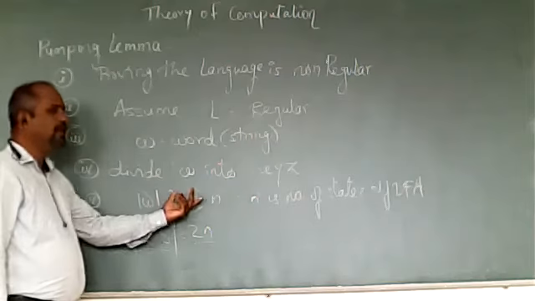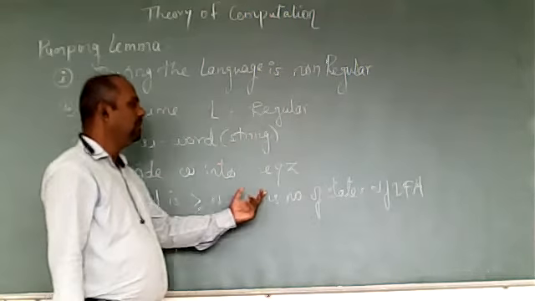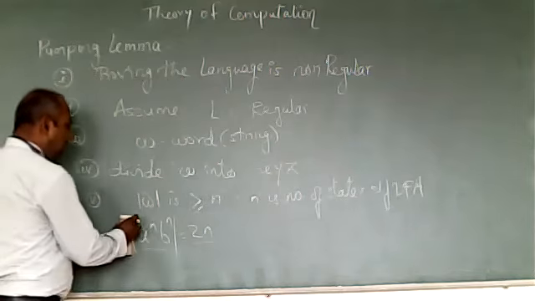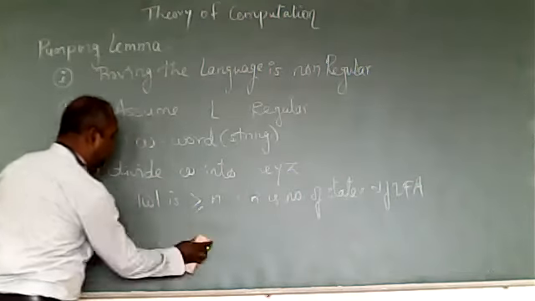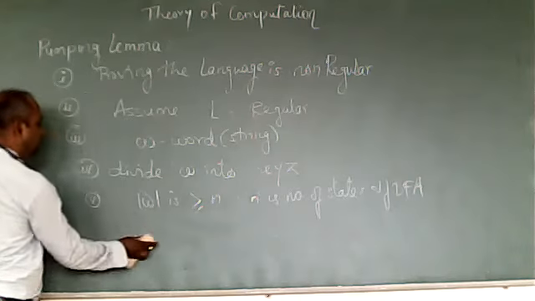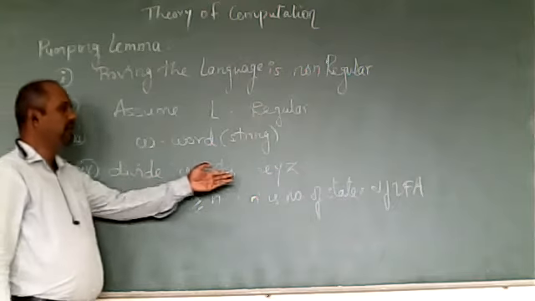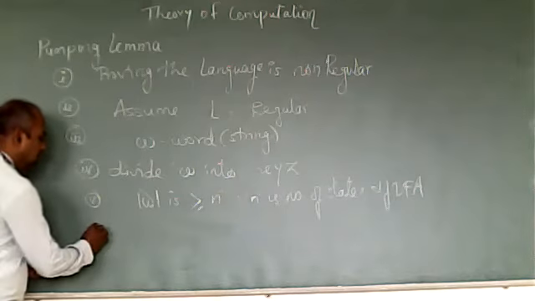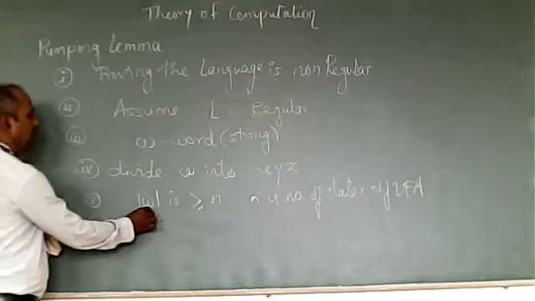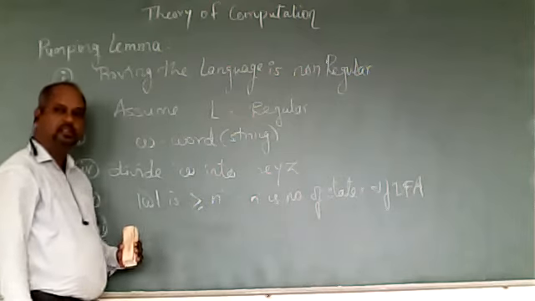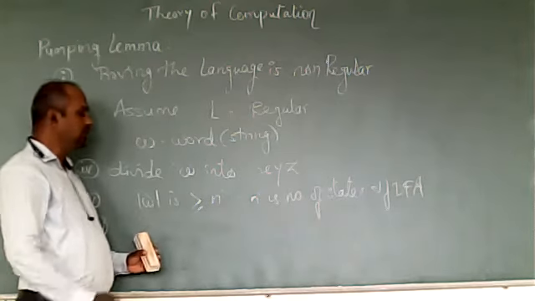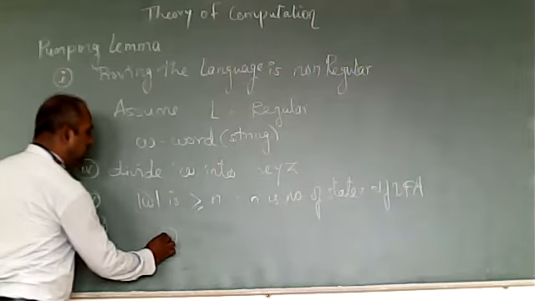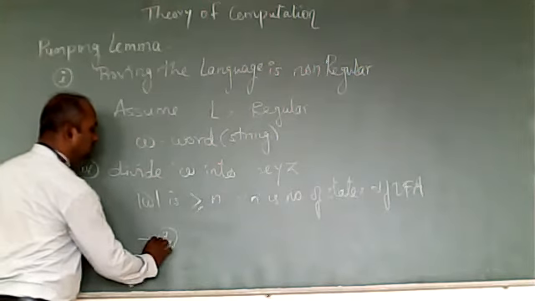The length of W must be greater than N, where N is the number of states of my DFA. After this, we have chosen the W, and W is divided into X, Y, Z. So the next thing is, whenever the length of W is greater than N, there is something. Suppose this is Q0, the initial state.